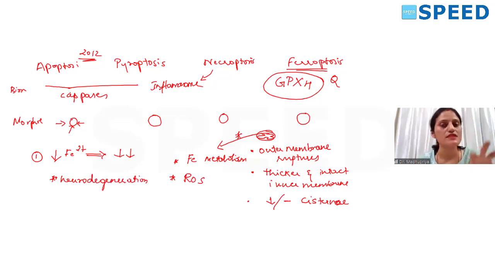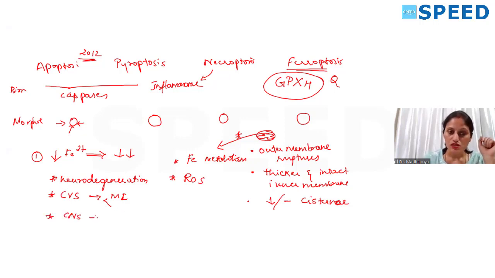This can be a question: in all of the following, ferroptosis can play a role, except. Neurodegenerative disorders like Alzheimer's, Parkinson's, Huntington's. And in the cardiovascular system, MI and ischemia reperfusion injury.